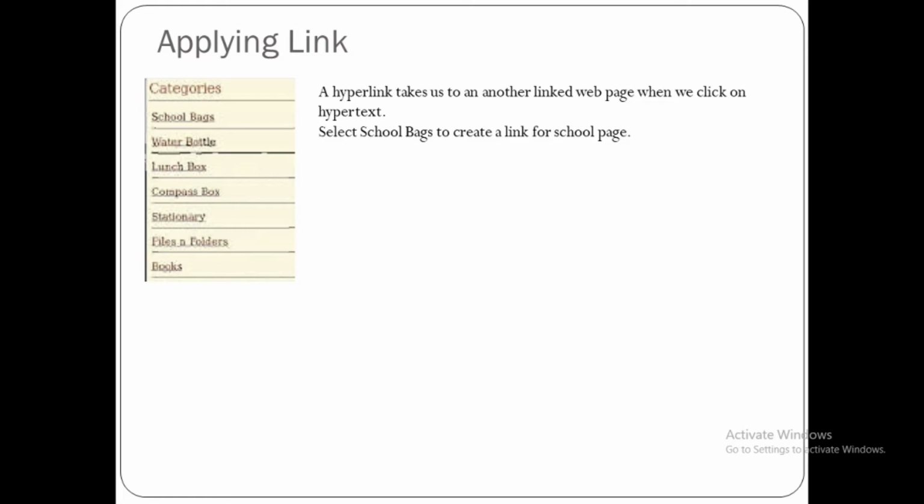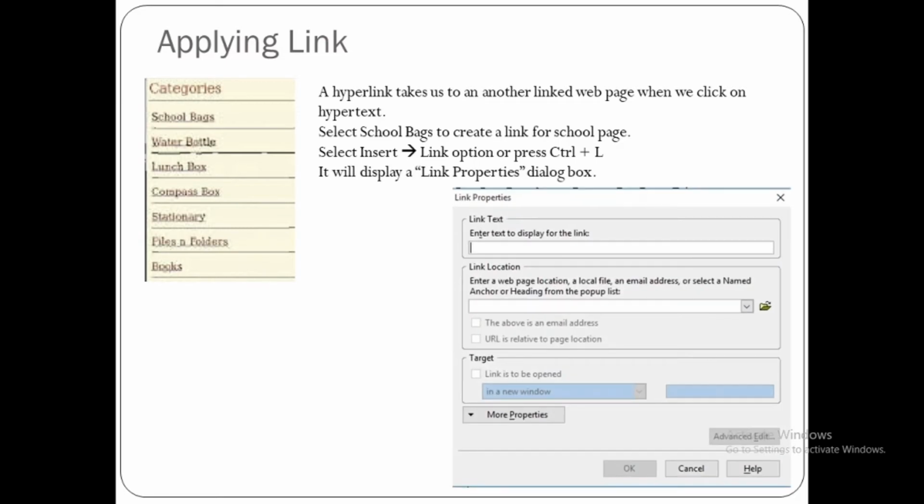What we have to do, just select school bags. Then select insert link option. Otherwise, for that the shortcut key is Ctrl+L. It will display link properties dialog box as shown here. You can see, inside link text, you can write the file name. Under the link location option, select the file to be opened.